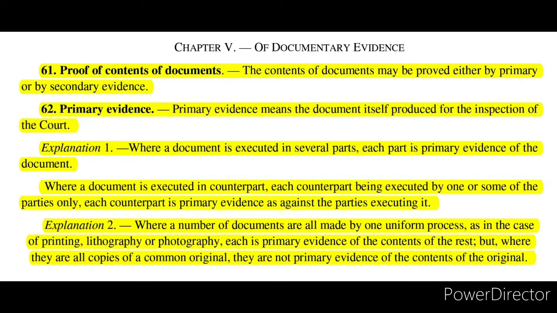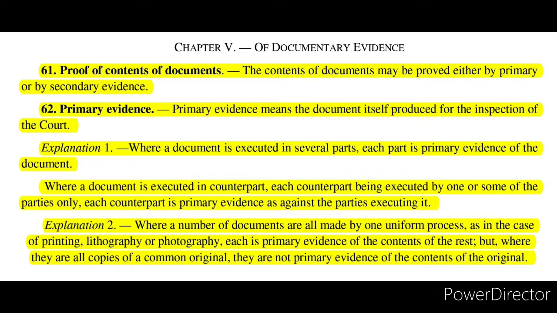Where a document is executed in counterpart, each counterpart being executed by one or some of the parties only, each counterpart is primary evidence as against the parties executing it. So whenever the document is divided into parts and each of those parts is a counterpart executed by various persons, so there is not a single person involved, there are various persons executing different counterparts of the same document, each counterpart will be considered primary evidence as against the parties who are executing it.